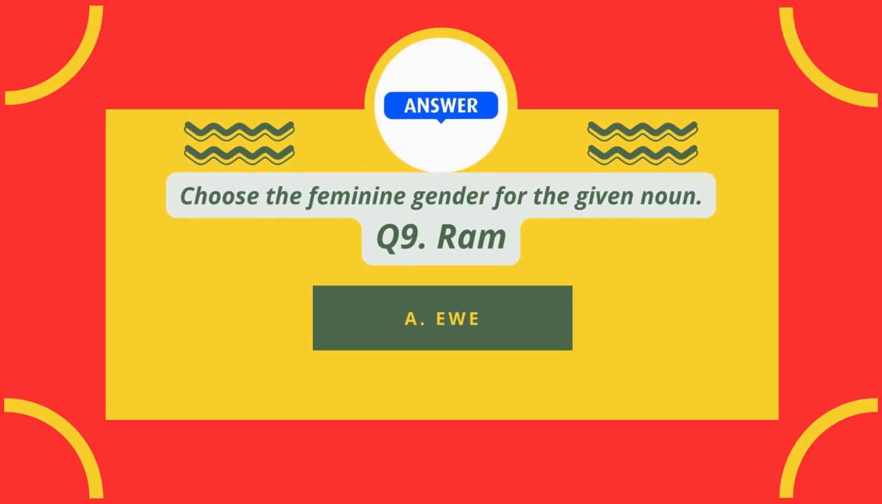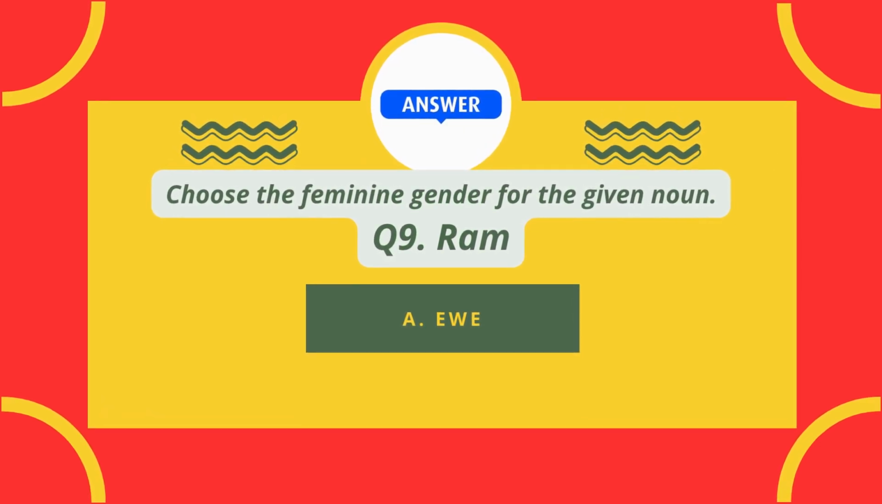And the correct option is option A. Ewe, E-W-E.